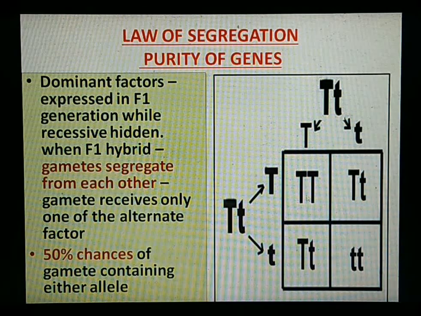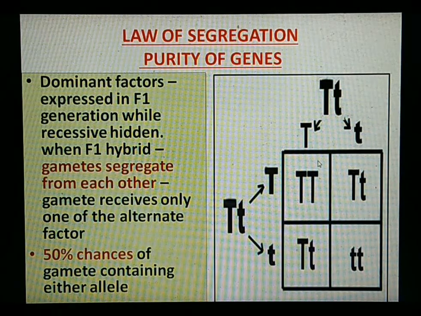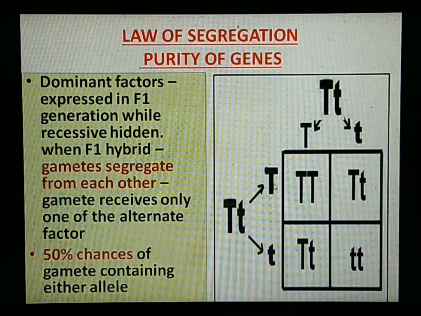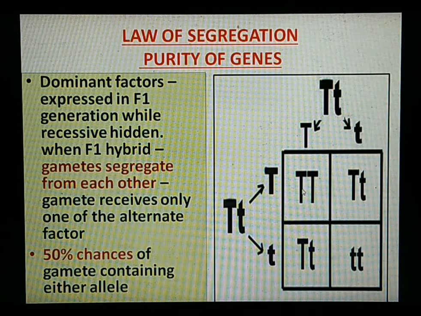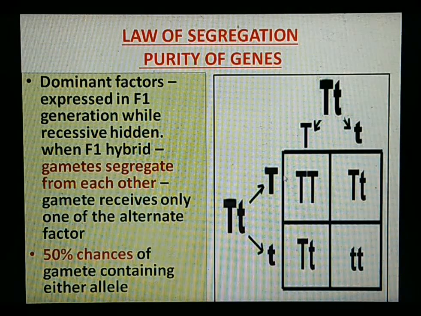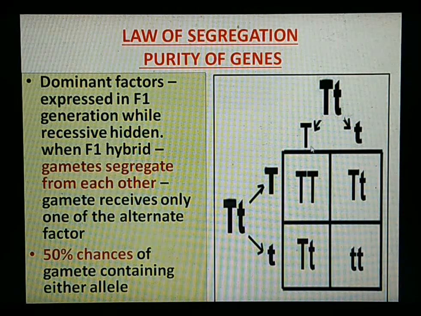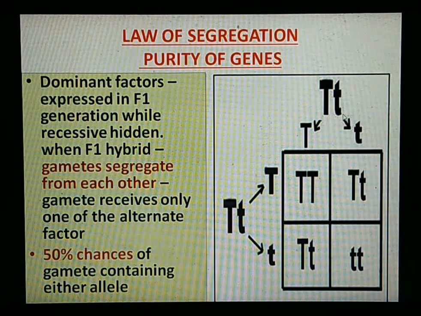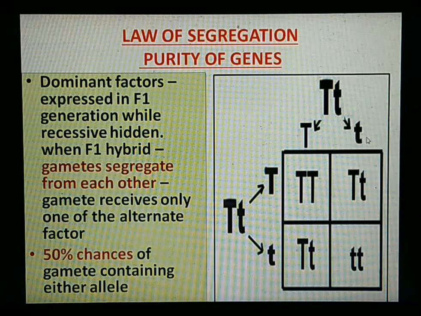During fertilization or fusion of these gametes, there are 50% chances of a gamete containing either allele. That means if we consider capital T of one parent, it will fuse with the capital T of the other parent or the small t of the other parent. So there are 50% chances.